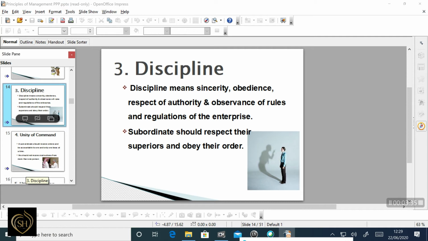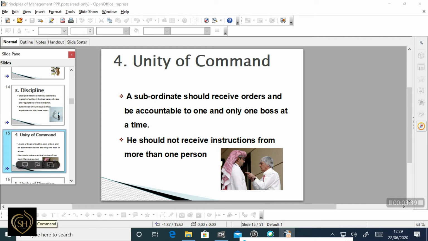Then unity of command. It means that one subordinate should receive orders from one superior only. If he receives orders from more than one superior, he will not be able to carry out these orders properly. This principle helps to maintain clear authority and responsibility in the organization. The subordinate should receive orders from one boss at a time, and should not receive instructions from more than one person.